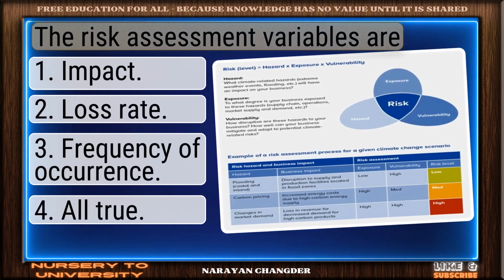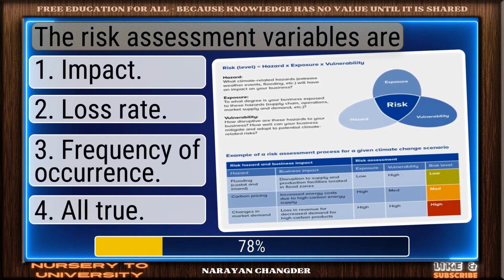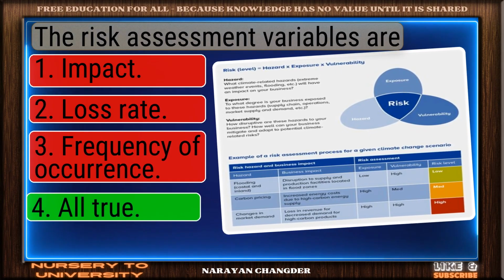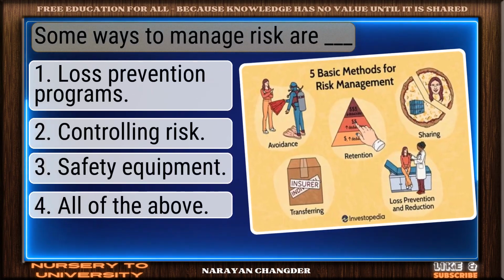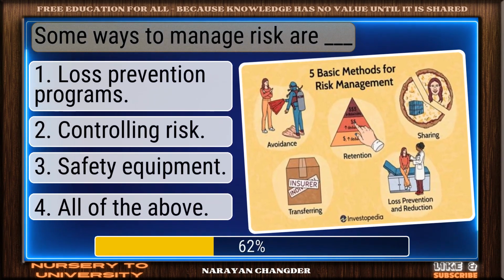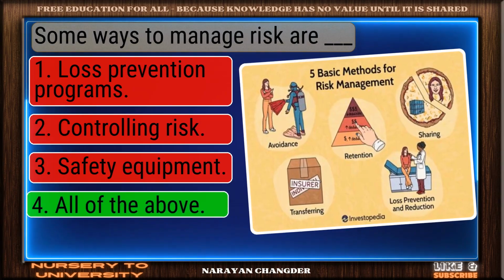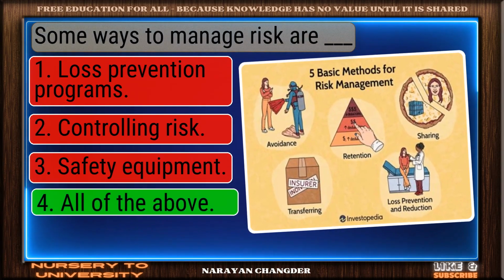Question number 39. The risk assessment variables are? You chose all true, and it is correct. Question number 40. Some ways to manage risk are dash. Nice work. You chose all of the above, and it is correct.